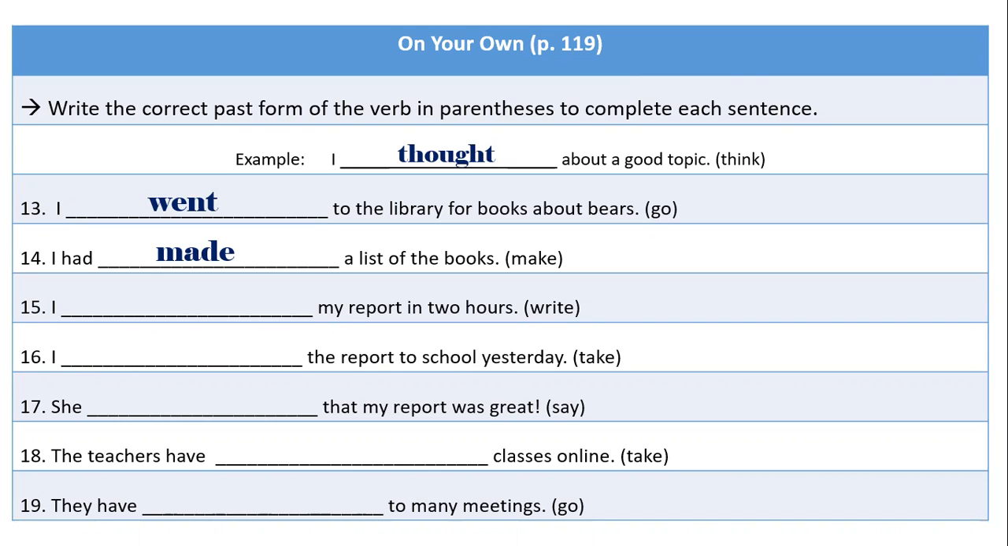If you go to the list, you find make in the base form, and then you go to the past with helping verbs, it says made. Perfect. Now let's go to number 15. Number 15, I blank my report in 2 hours, and our verb is write. Let's look at the sentence. Do you see any helping verbs? I don't either.